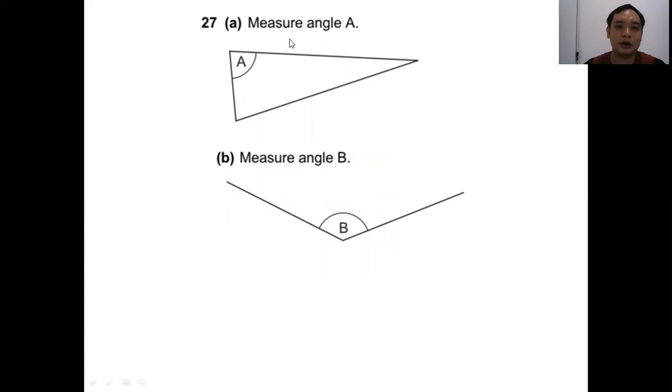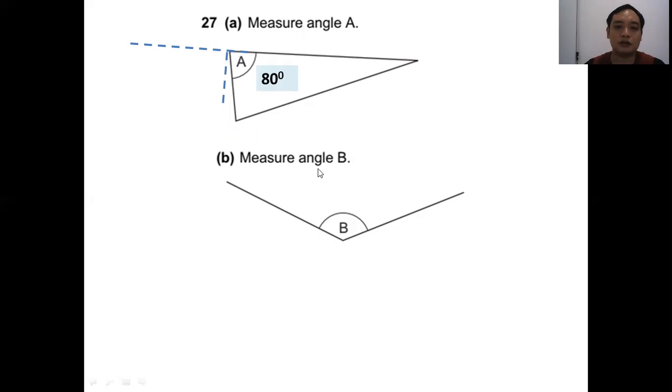Question 27. Measure angle A. So angle A here. Like I say, many of you, when you go into the exams, you forget to bring the protractor, which is to measure the degrees, but don't be afraid. So first you can draw the 90 degrees here, and then you can estimate. Can you see? This angle is very big. This angle is very small compared to 90 degrees. So it probably is 80 degrees.